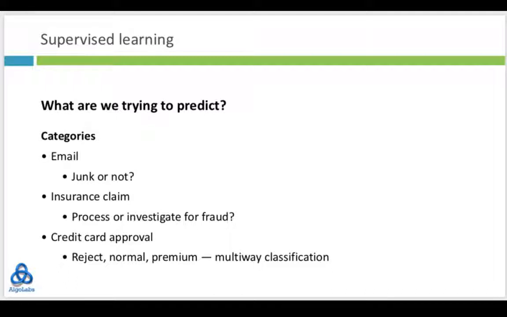It's a multi-way classification. But notice that we've already said we could do it in two steps. We could first decide whether to reject or accept the application. And if we accept the application, then we decide whether it's a normal card or a premium card. So this is a typical situation which explains why we can always assume we only do a binary classification, and then by repeatedly doing binary classifications, we can do a multi-way classification. So the models that we will look at for classification will typically do only a yes, no, or a good, bad type of classification, but it does not affect the generality of the situation.